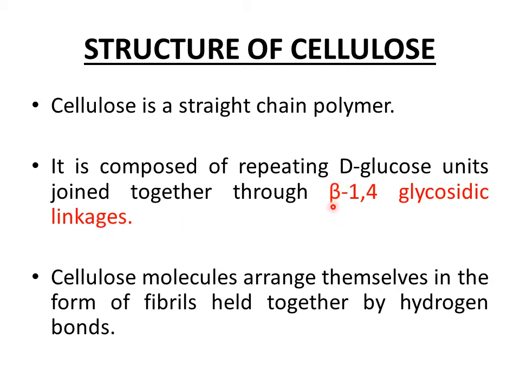What is meant by beta 1,4 glycosidic linkages, we will see in the upcoming slides. Another point to remember about the structure of cellulose is that cellulose molecules or chains arrange themselves in the form of fibrils, and these different cellulose chains are held together inside the fibrils by means of hydrogen bonds. We will discuss this later with the help of a figure as well.